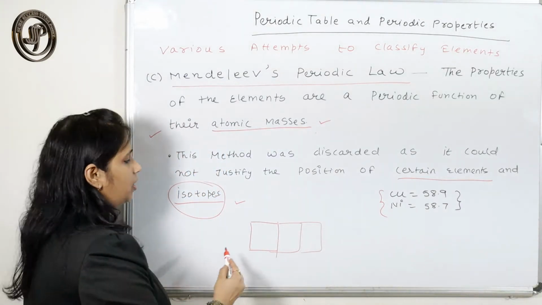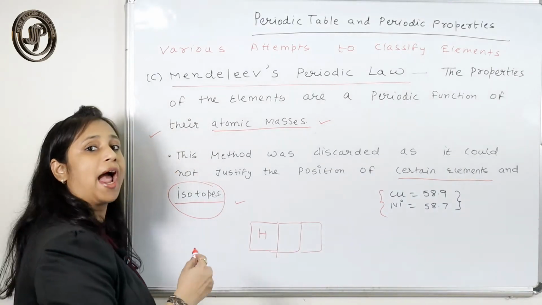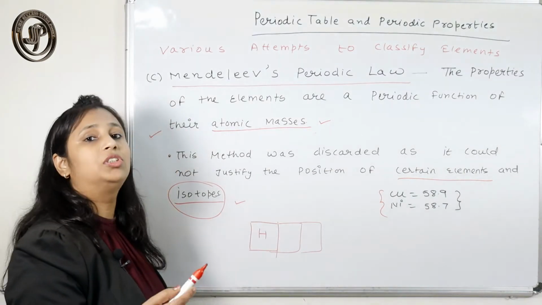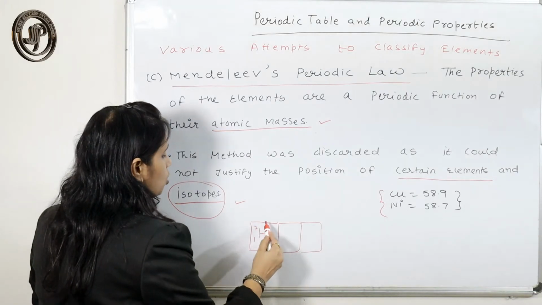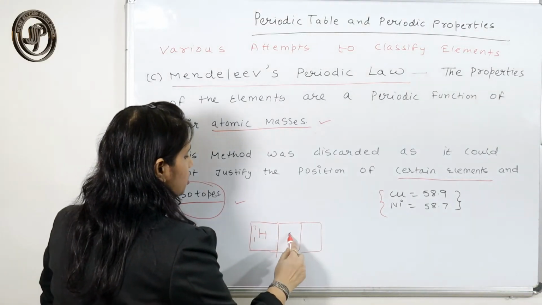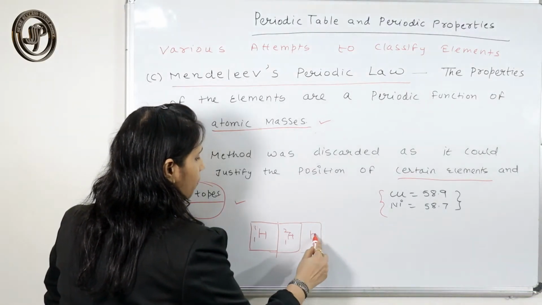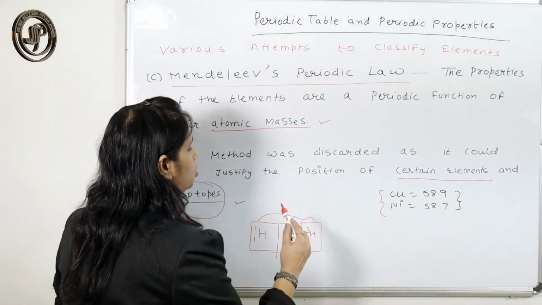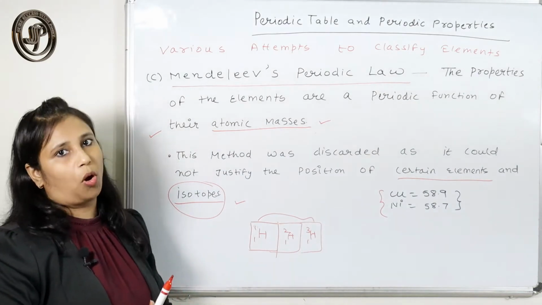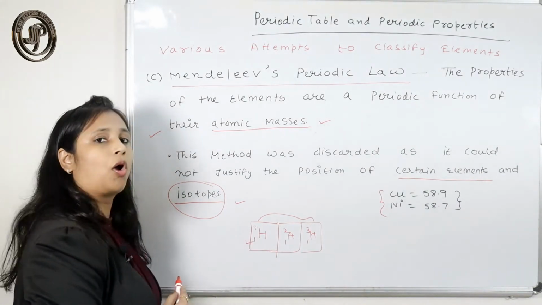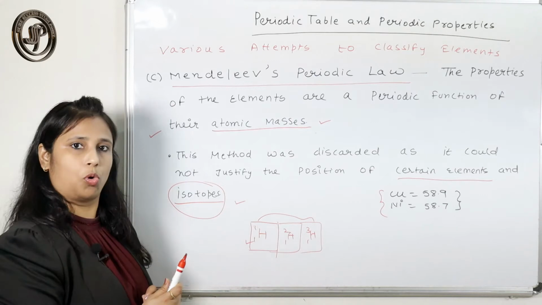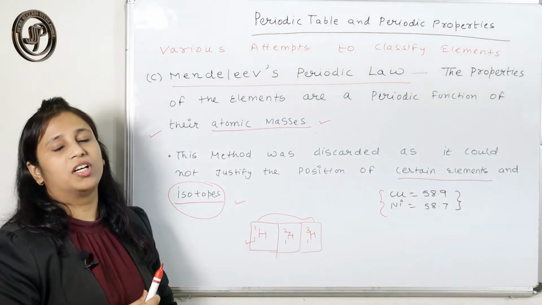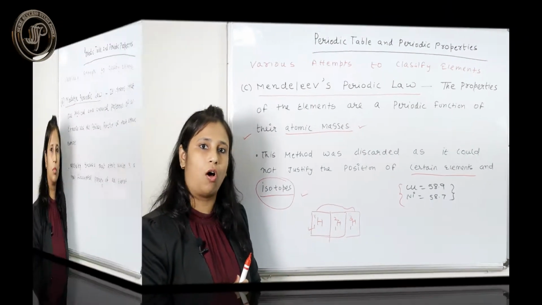For example, hydrogen has 3 isotopes, so if they are arranged in increasing order of their atomic masses, hydrogen should be placed in 3 slots, but he gave only 1 slot for all the isotopes. So that was the drawback of this law.